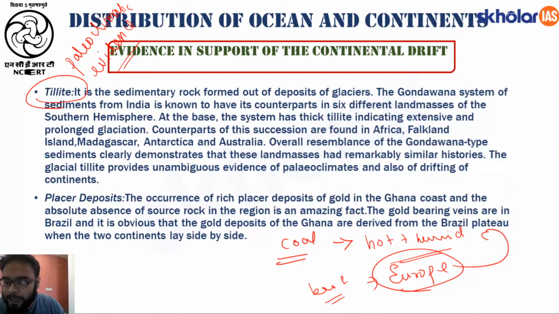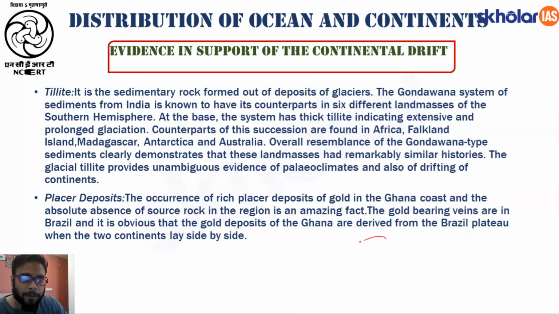So let me explain this. What basically happened is that Europe as a continent at one point of time was present somewhere in the tropical region, when Europe had a hot and humid climate.